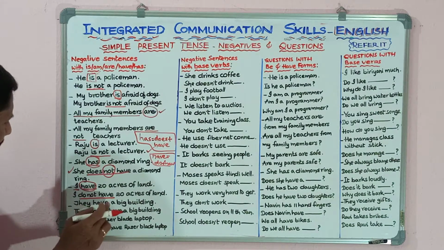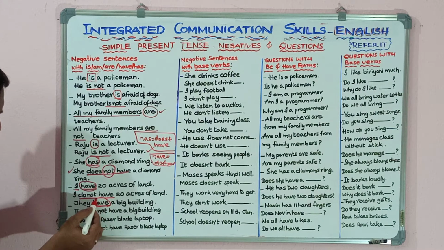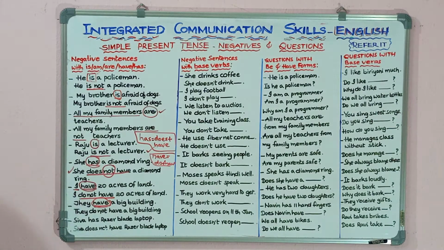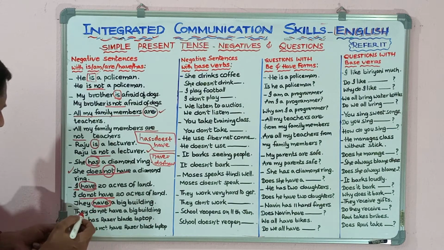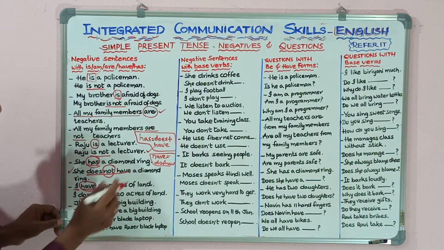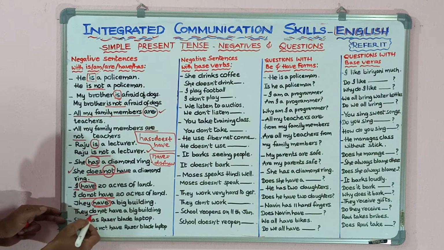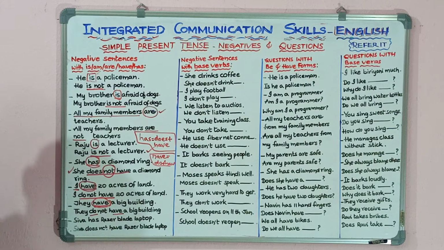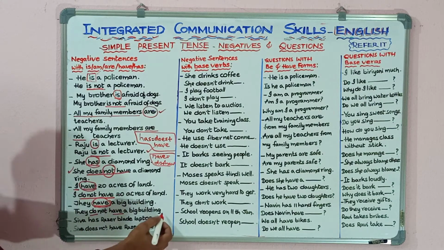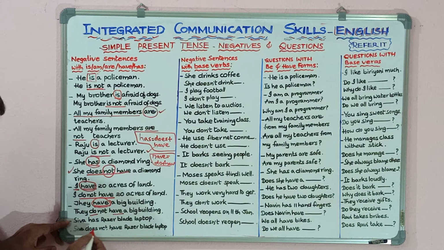Then, they have a big building. In this sentence also, what is the auxiliary verb? They have a big building. So let me write the negative sentence for this. Have is nothing but do plus have. Then add not between do and have. Then it will become they don't have a big building. They do not have a big building. So this is the negative sentence for this sentence. Next one, last sentence. Okay, Shiva has razor blade laptop.